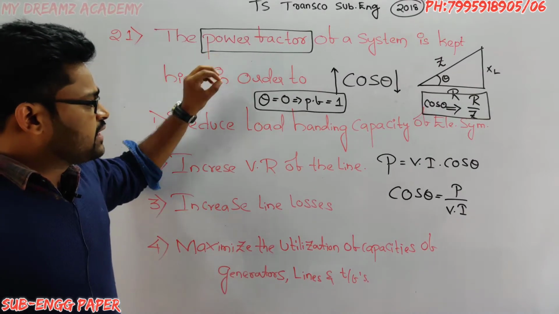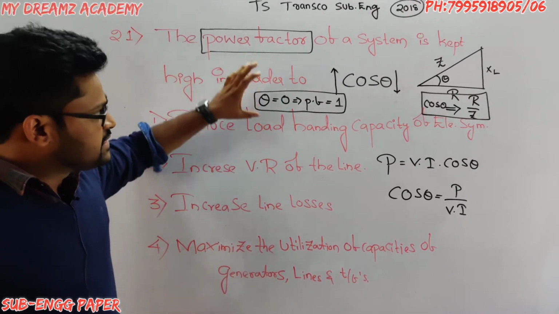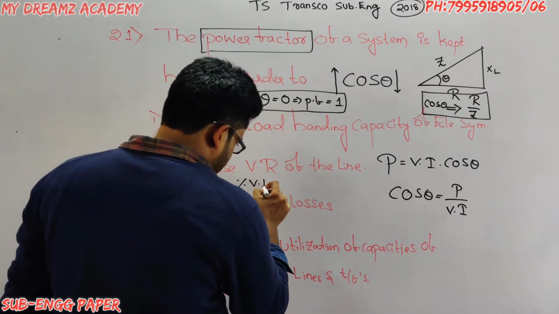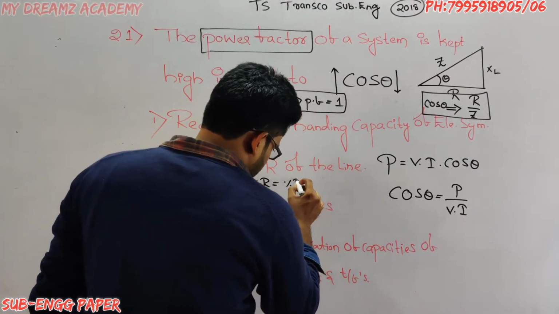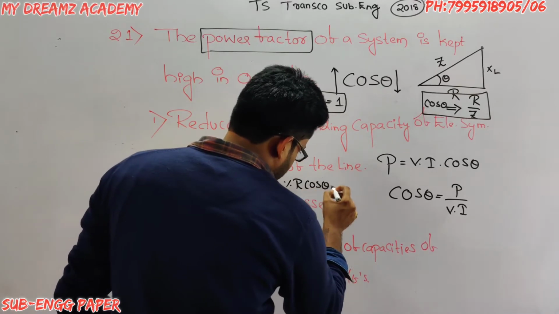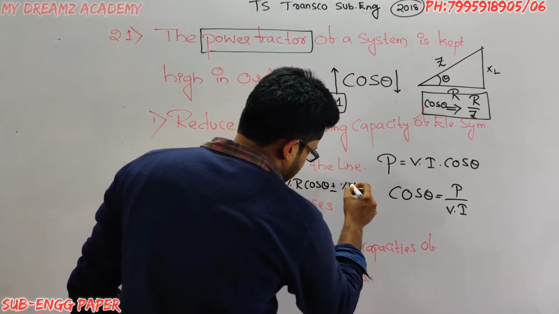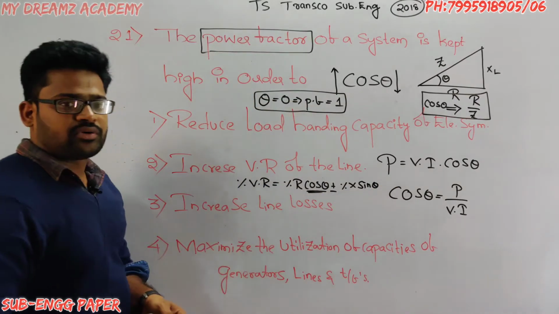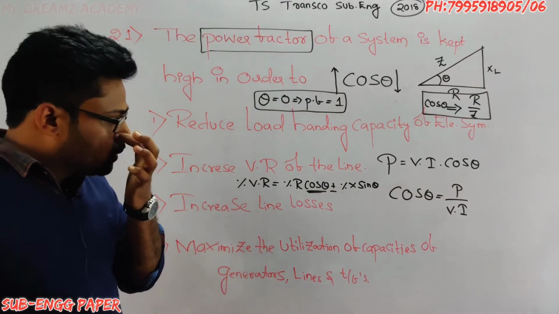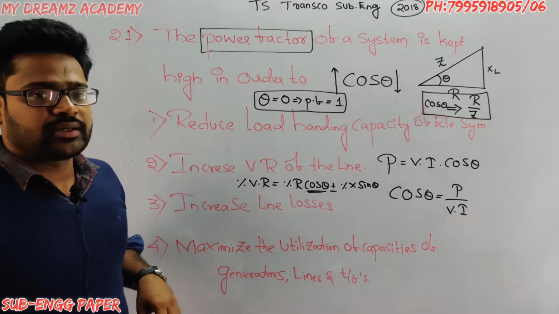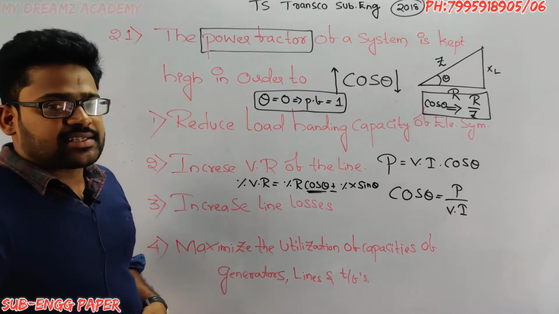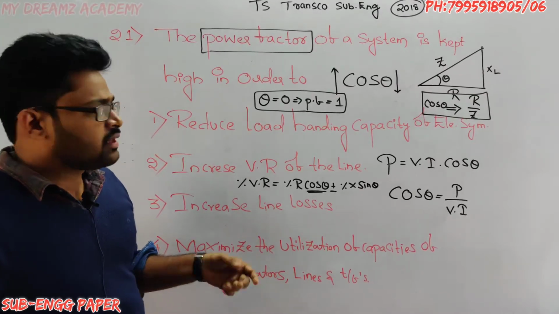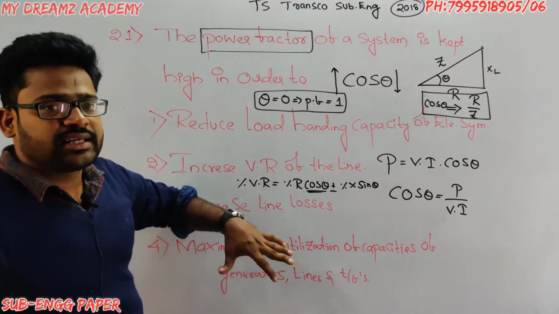There is a relation between power factor and voltage regulation. Percentage of voltage regulation is equal to percentage of R cos theta plus or minus percentage of X sin theta, where cos theta is the power factor angle only, but it is in no way related to the option. Next, increase the line losses. If the power factor increases, line losses will decrease, not increase.